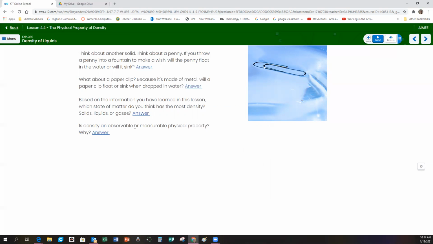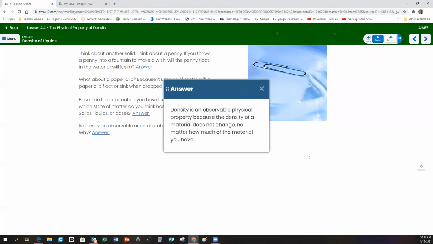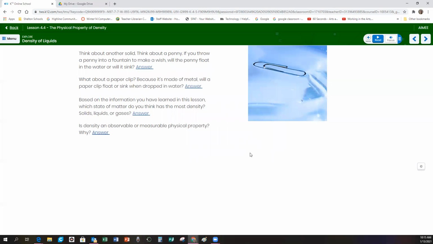Is density an observable or measurable physical property? That's our answer. Density is an observable physical property because the density of a material does not change, no matter how much of the material you have. Remember, a measurable physical property is something where the property will change based on how much of the item you have.